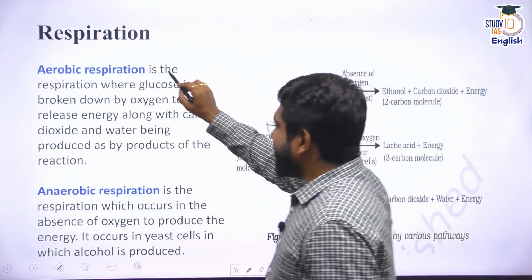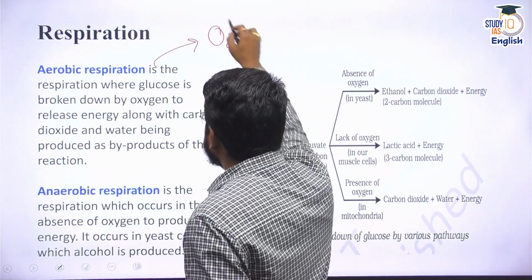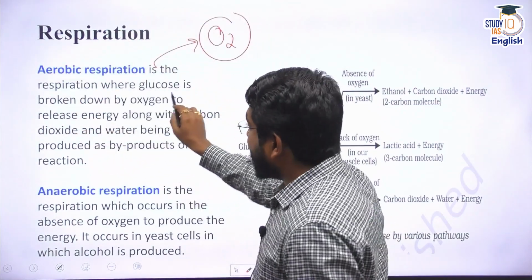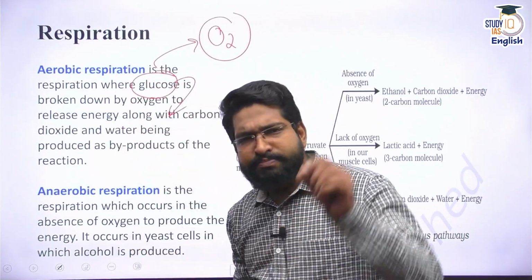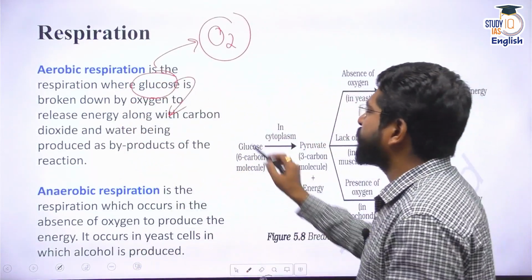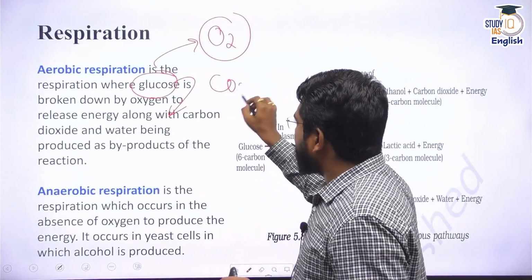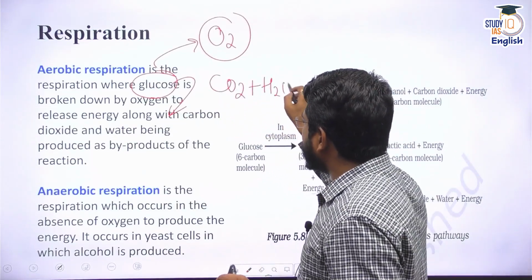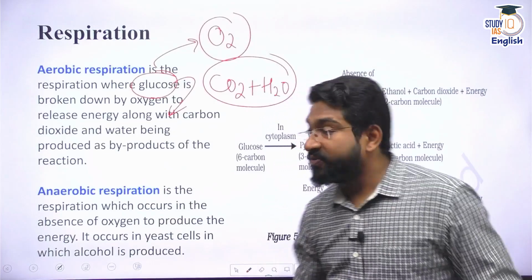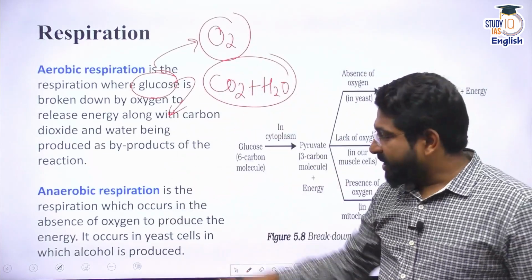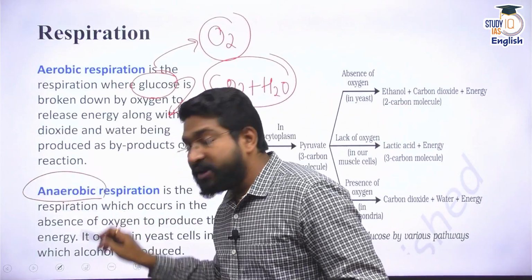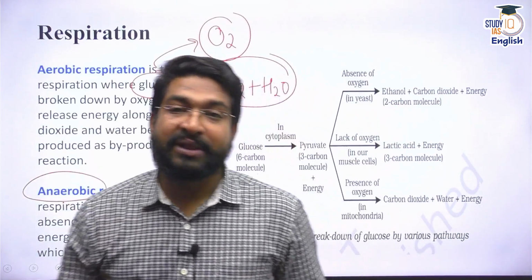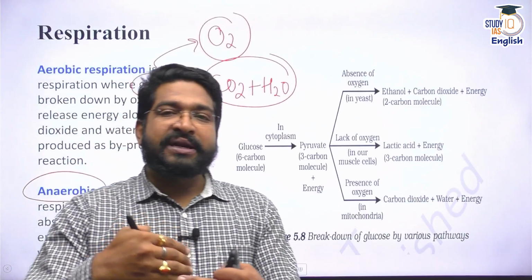Aerobic respiration needs oxygen. It needs oxygen to break down glucose. Glucose is broken down into simple constituents like carbon dioxide and water, giving you energy when oxygen is present. But when oxygen is absent, it is called anaerobic respiration. And if oxygen is absent, then two kinds of respiratory systems can be seen.